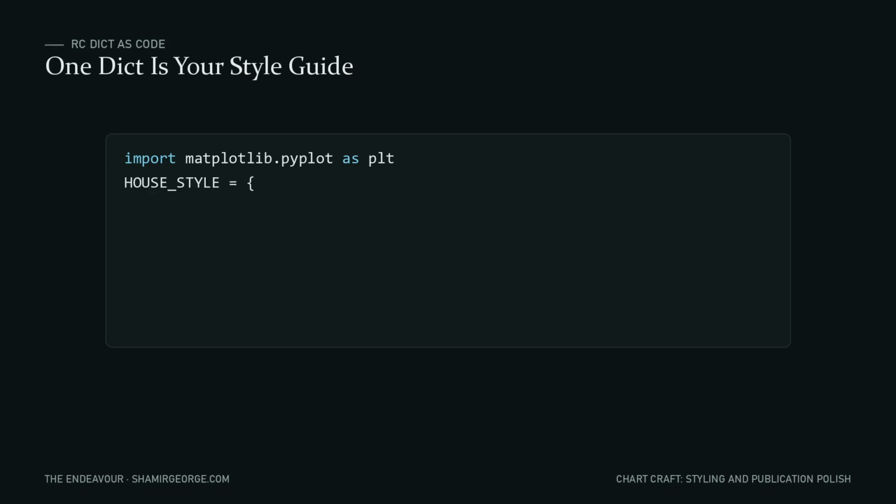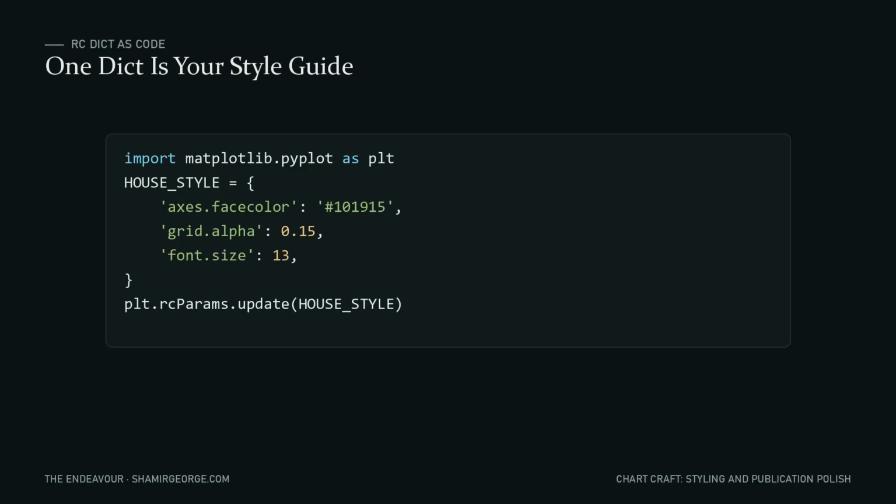House style is nothing but a dictionary: a dark face color, a whisper of grid, 1 font size handed to rcParams.update before the first figure even gets built. From this line forward, plt.subplots inherits it automatically. No seaborn, no external theme package, no repeating 5 keyword arguments on every single chart you draw for the rest of the course.